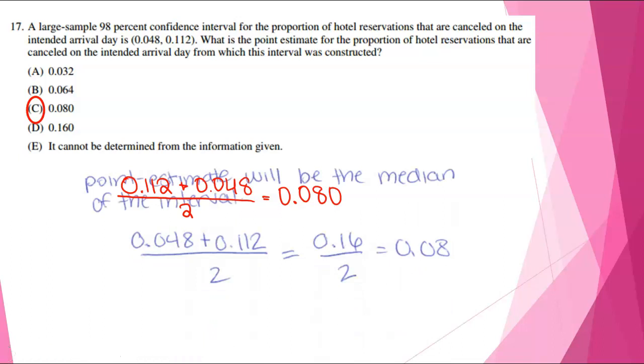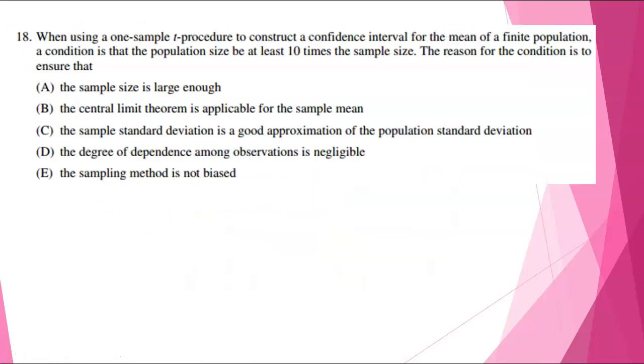All right, now if we look at question 18, when using a one-sample T procedure to construct a confidence interval for the mean of a finite population, a condition is that the population size be at least 10 times the sample size. The reason for this condition is to ensure that the degree of dependence among observations is negligible. All right, so this is our 10% condition. Okay, the sample size is large enough. That is what we use for our large counts, and that's to check to see if it's approximately normal.